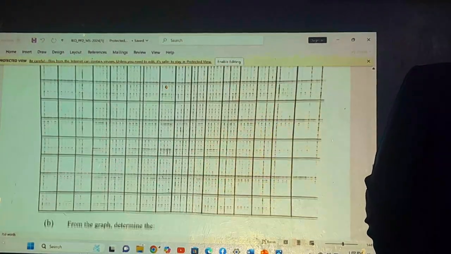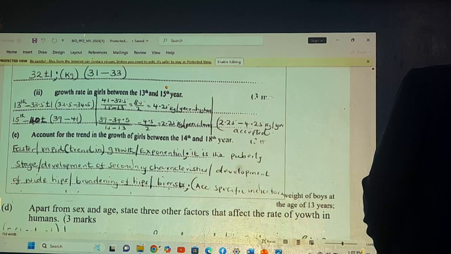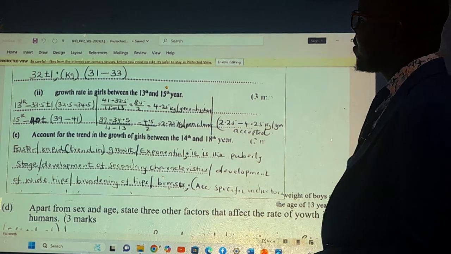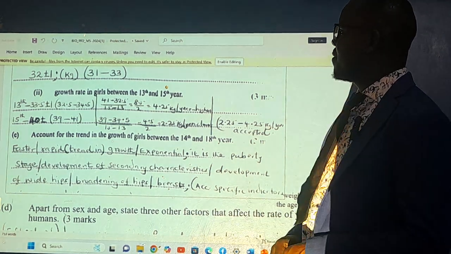Let's leave that first question. Let's go to the second question: growth rate between 13 and 15 years. You can check about what? Growth rate of the 13 and 15 year.